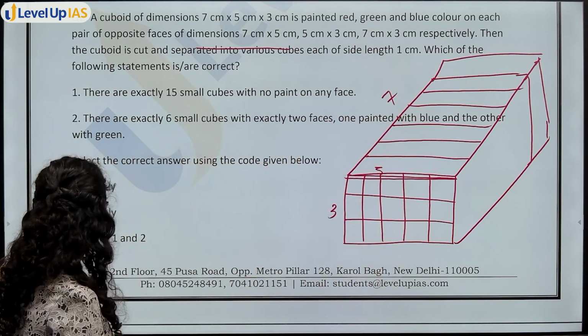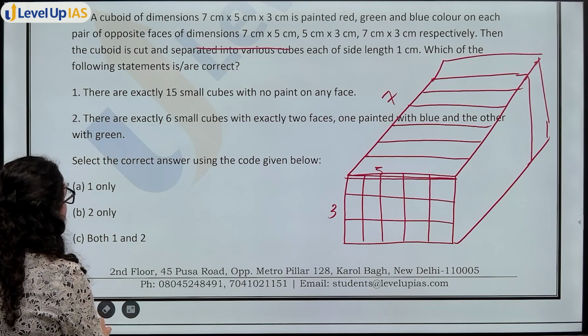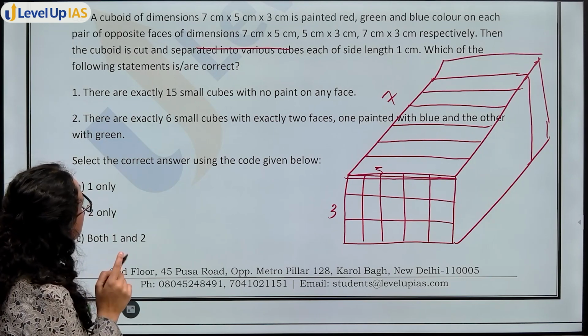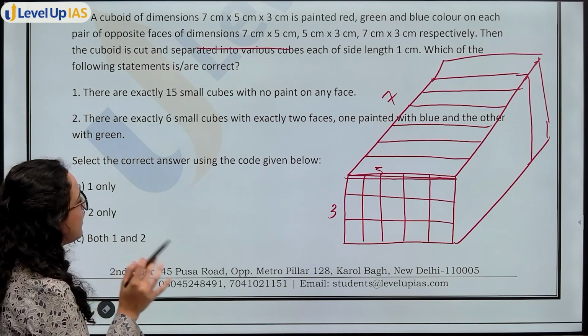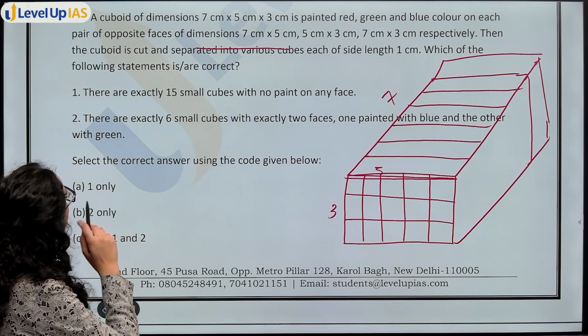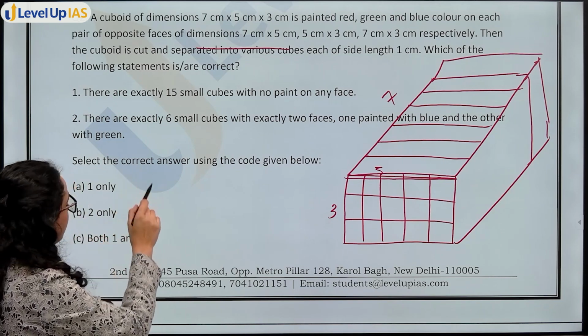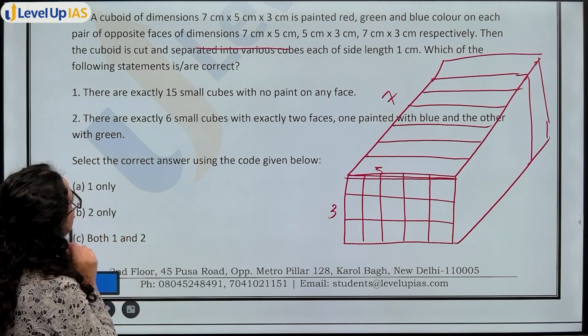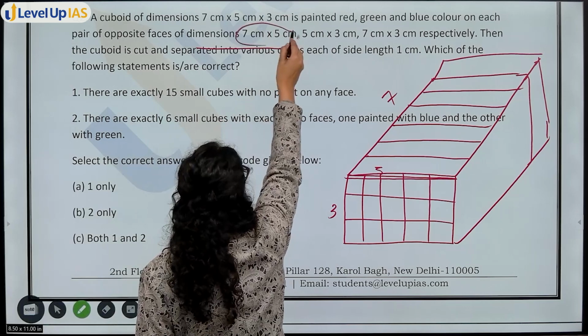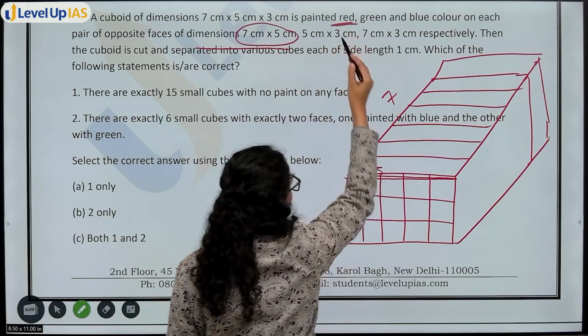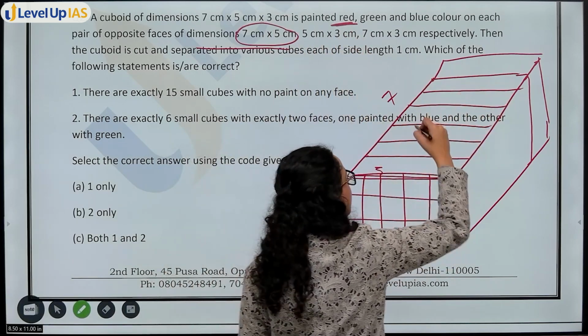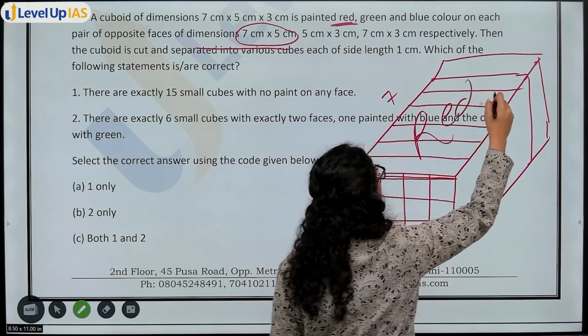Now question is what? Question में क्या है? 7 multiply 5 multiply 3, red, green, blue. That means on opposite pairs, 7 cross 5 is painted red. 7 cross 5 ये वाला face है. This face is red.